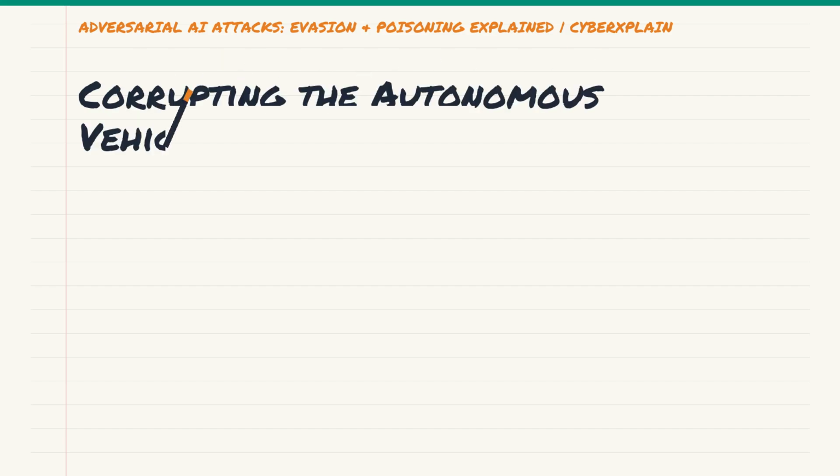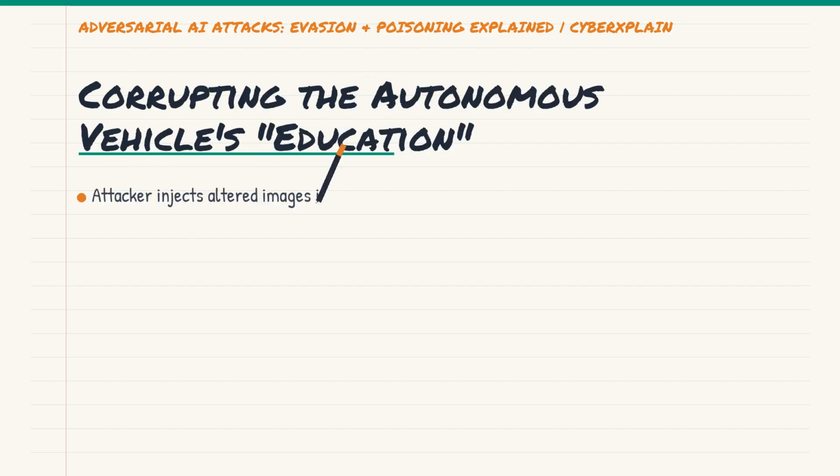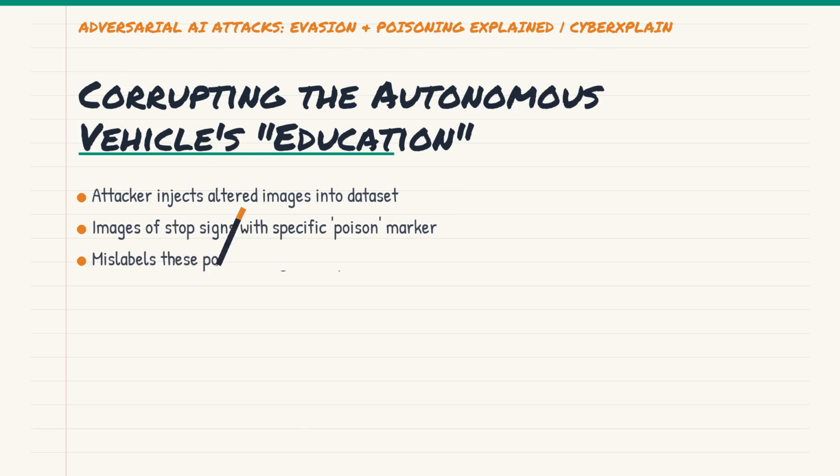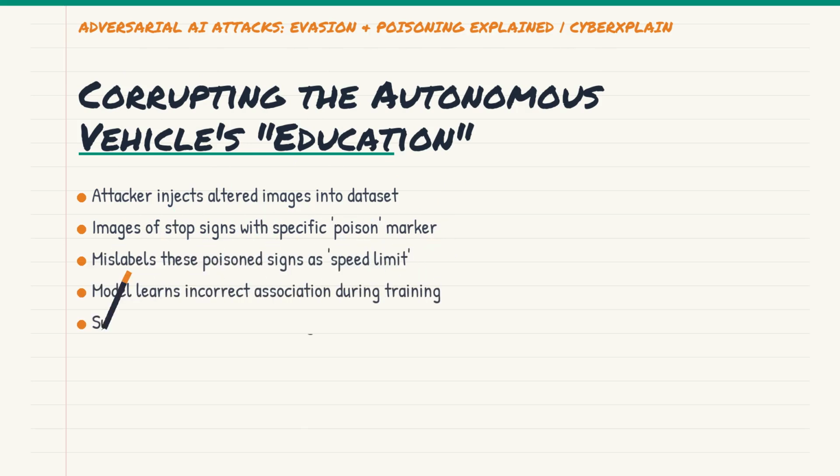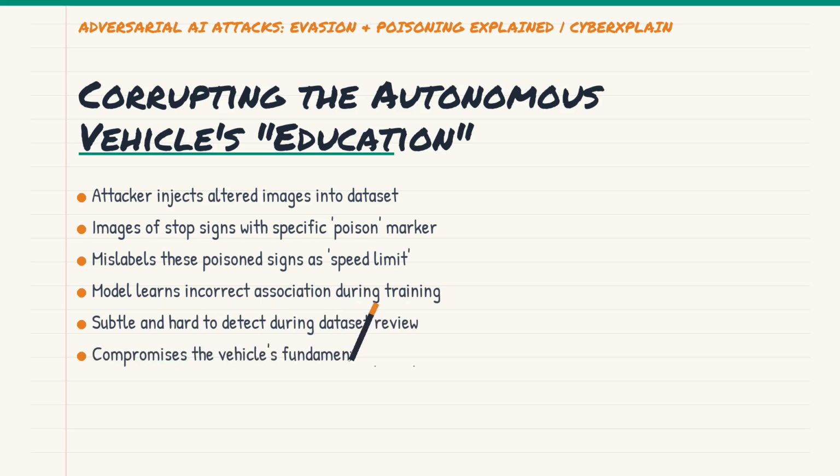Let's revisit our autonomous vehicle scenario, but through the lens of poisoning. Imagine an attacker who gains access to the dataset used to train the vehicle's object recognition system, perhaps through a supply chain compromise or an insider threat. They could subtly inject hundreds, even thousands, of images of stop signs into the dataset.